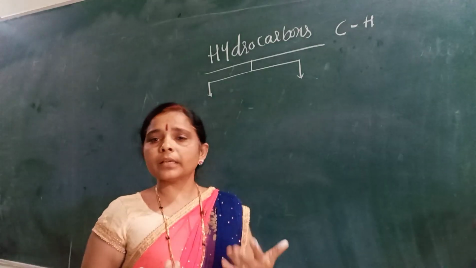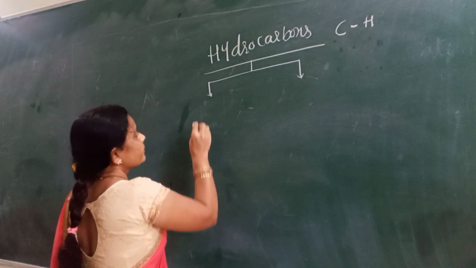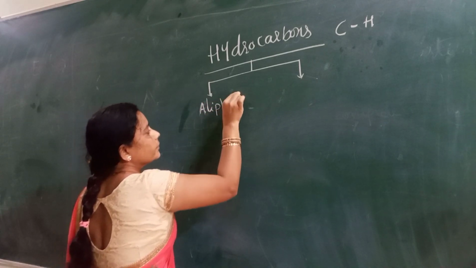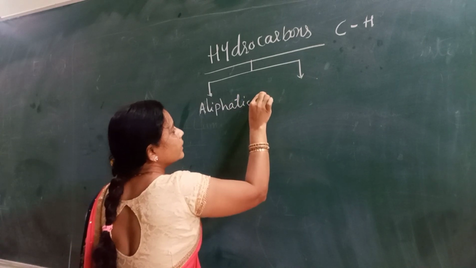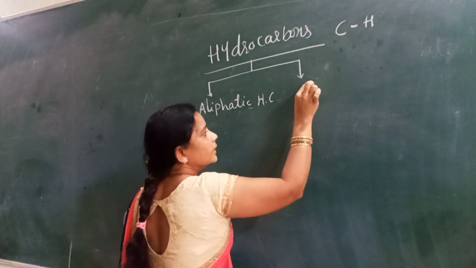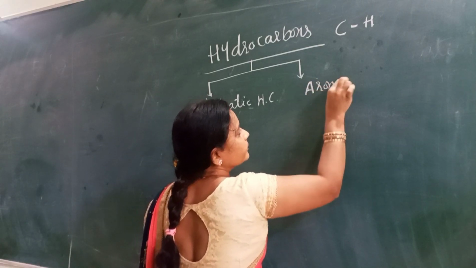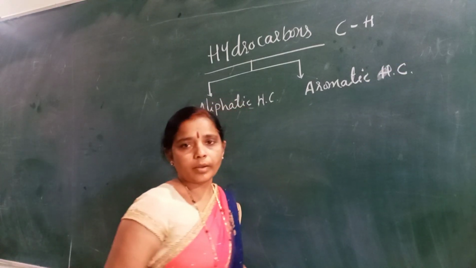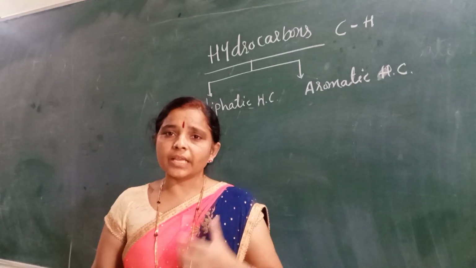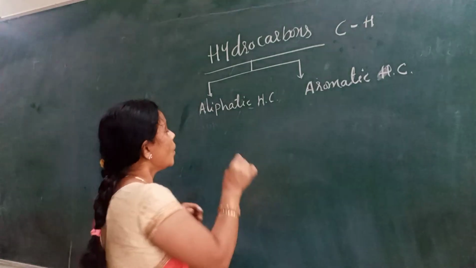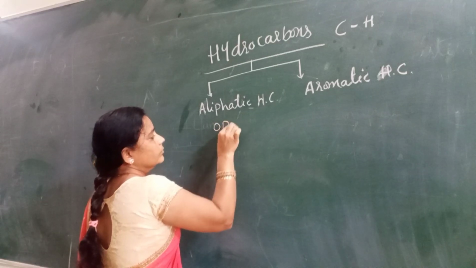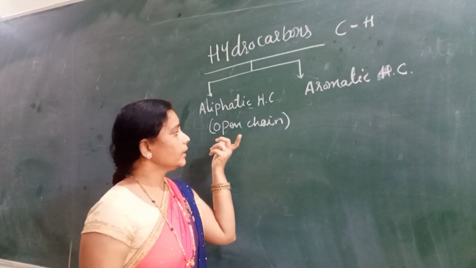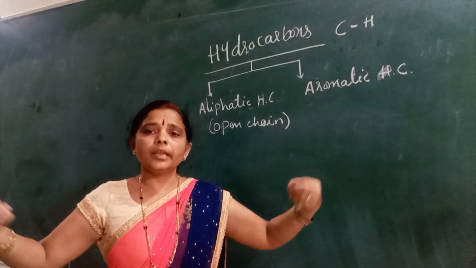Based on that, hydrocarbons are classified into two types: aliphatic hydrocarbon and aromatic hydrocarbon. Aliphatic hydrocarbons are considered open chain structures, that means carbon is combining with hydrogen in a chain manner.